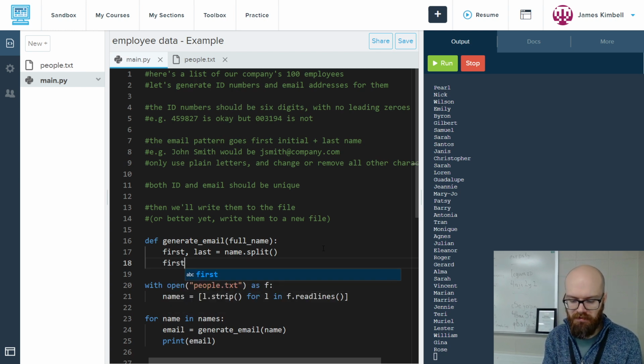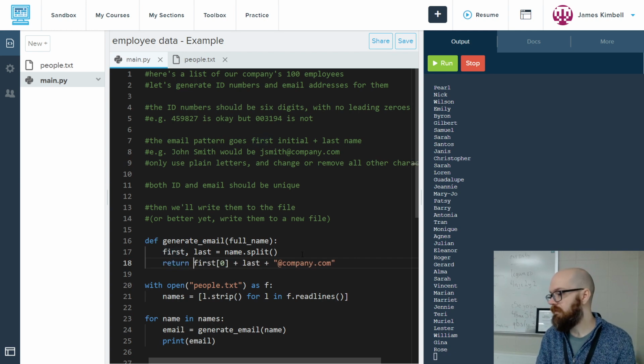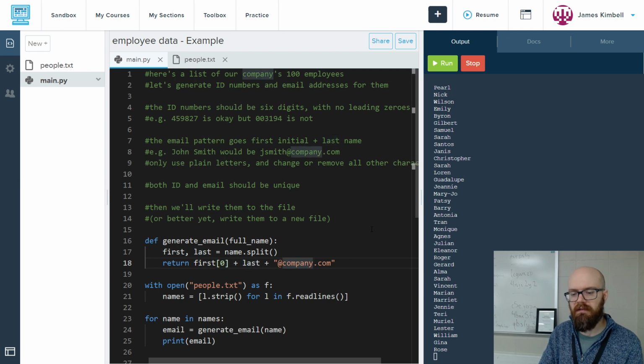Let's say first, to get the first character, we say index 0, which is the first thing, plus last plus at company.com. Let's return that, because that's the general idea, right? Like we get the initial, we get the whole last name, we get the what do you call it? The domain.